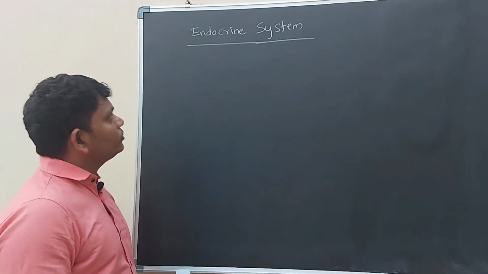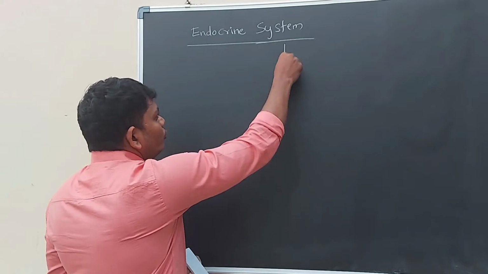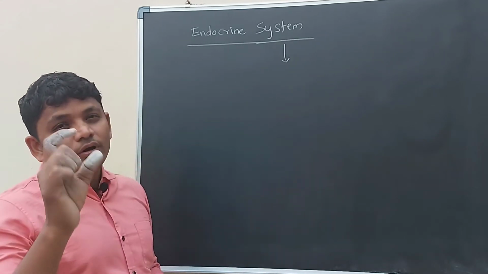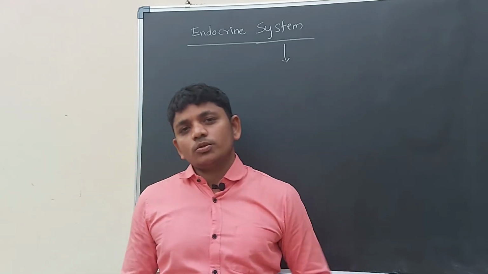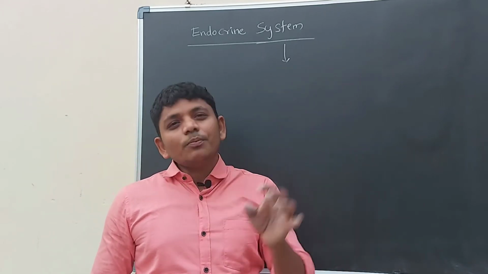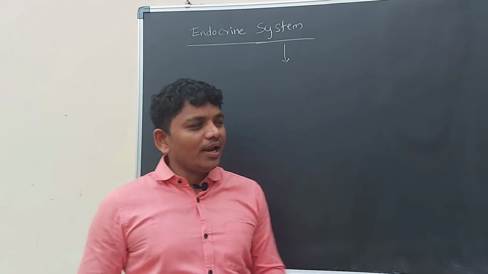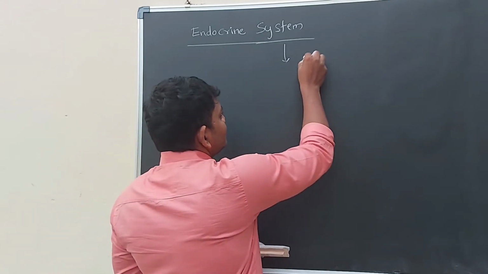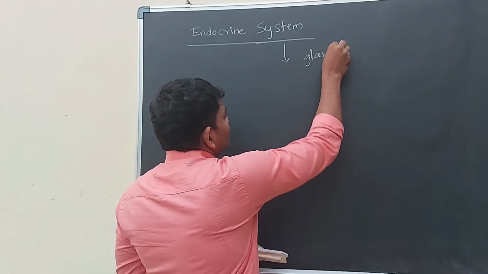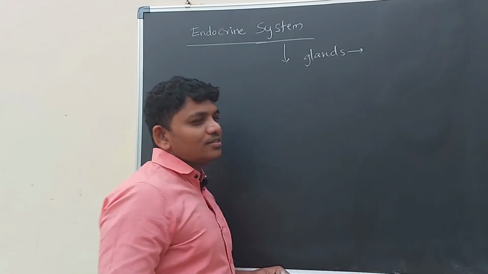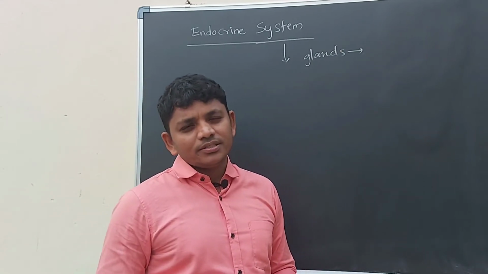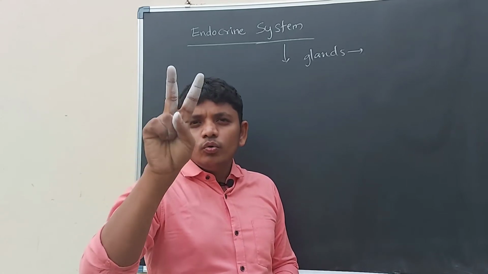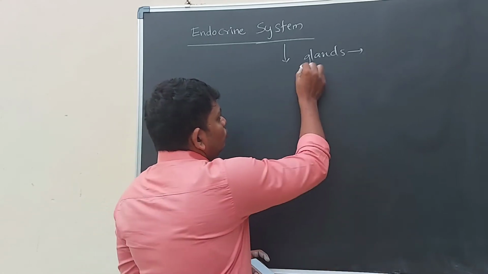In our body there is the endocrine system, which means the hormone system. In our body some glands are there. These glands usually release some chemical materials. In our body we have two types of glands.